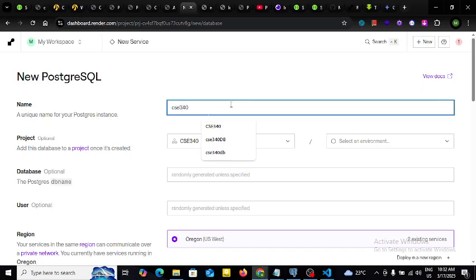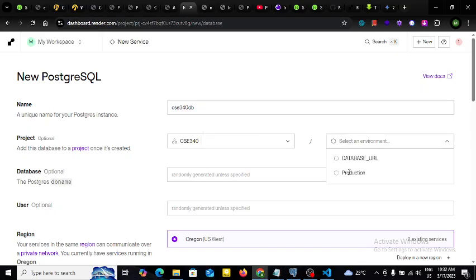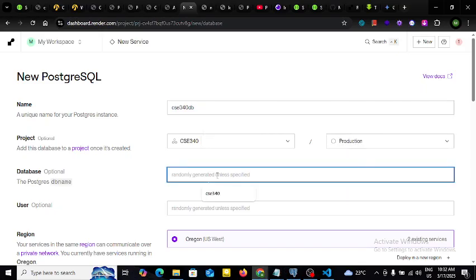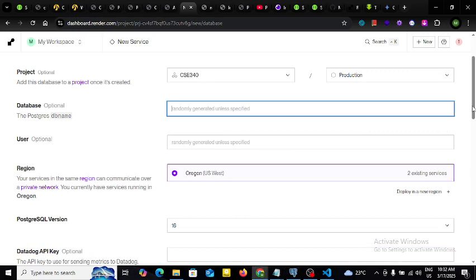DB. Okay, I will select the environment, production. The database is optional, the user is optional too, and the region. I will leave the region as is and I will pick the free option here.